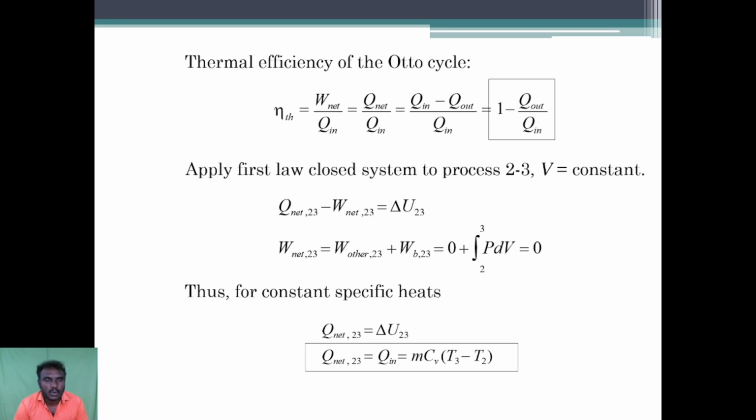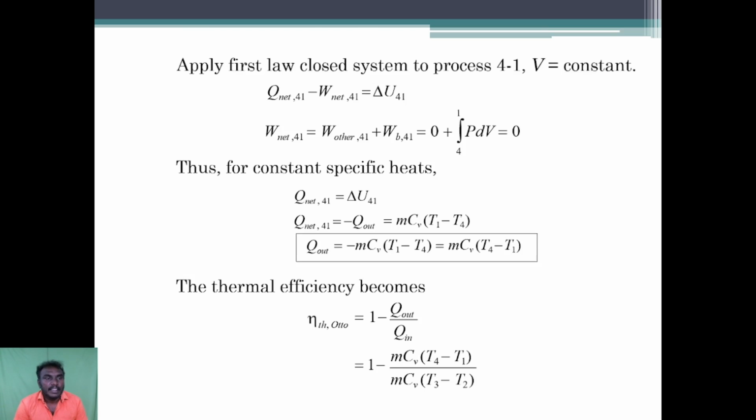Apply the first law for a closed system to process 2 to 3. V is equal to constant. So Q net minus W net is equal to del U. Thus, for a constant specific heat, Q net is equal to del U. Then apply the first law for a closed system to process 4 to 1. V is equal to constant. Q net 4 to 1 minus W net 4 to 1 is equal to del U 4 to 1. Thus, for a constant specific heat, Q net 4 to 1 is equal to del U 4 to 1.